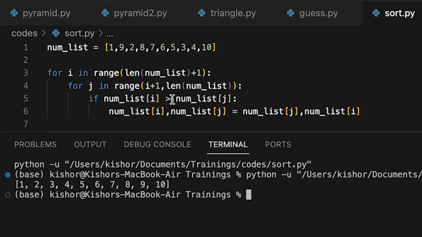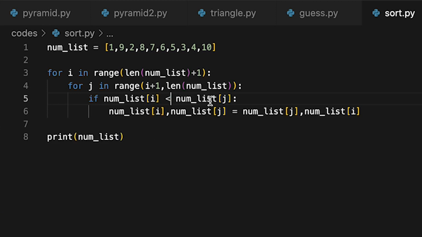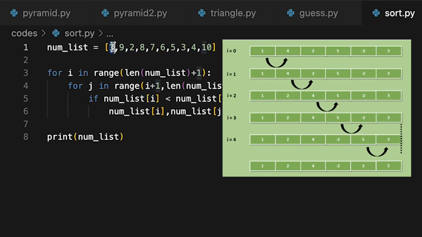If you have to change the sequence, then we can use descending. So what I did here: the first loop always starts from 0 to length plus 1. It means 0 to 9. The next loop will start from i plus 1. So first element 1 is compared with 9. If the first element is greater, then we will replace this value. Here for the second iteration, 9 is greater than 10, so 10 will be replaced to the first position. In this way we can swap the elements.